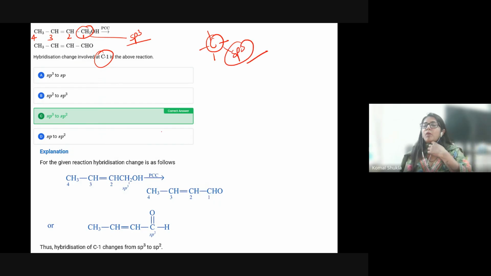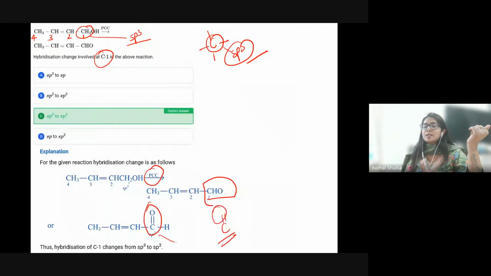Let's see what happens after the PCC. The alcohol gets oxidized and changed, so CHO is present. Now the carbon has a double bond. Again, the carbon having the double bond indicates this is sp2.